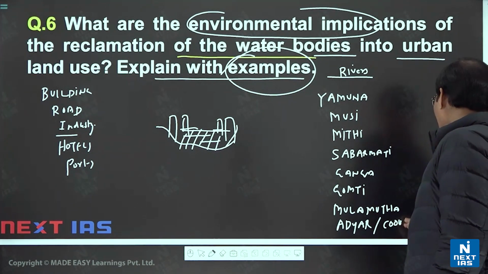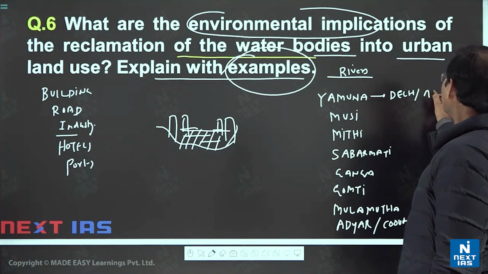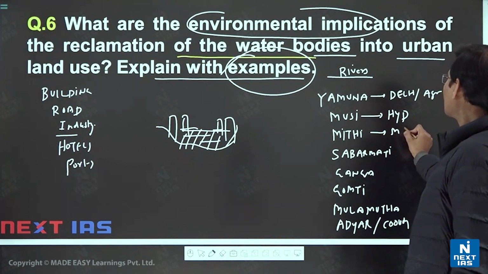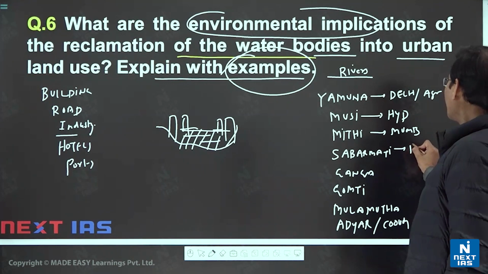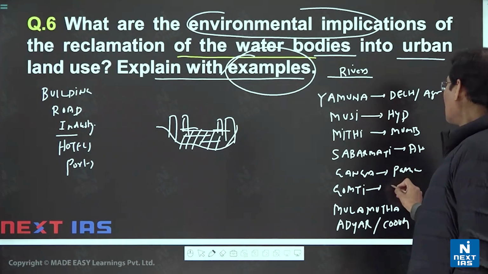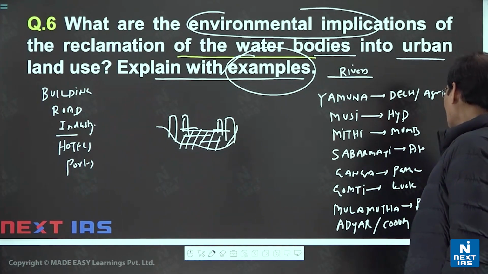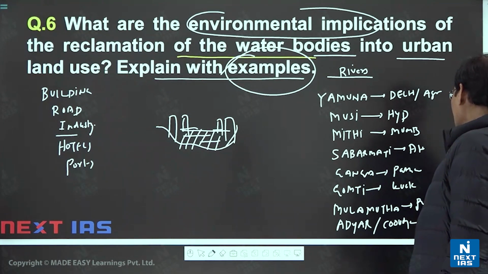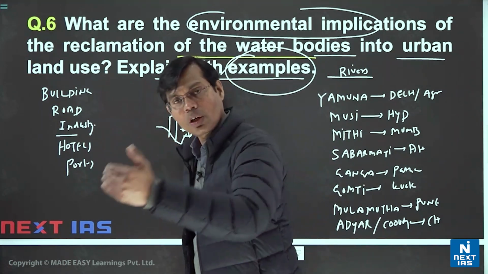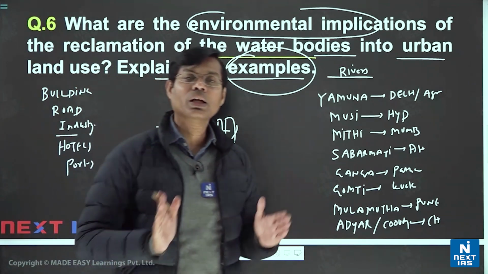And a few examples in your mind, for example, Yamuna, Delhi, Agra, Mathura; Musi, Hyderabad; Meethi, Mumbai; Sabarmati, Ahmedabad; Ganga, Patna, Varanasi, Kanpur; Gomti, Lucknow; Mula Mutha, Pune; Adiyar, Chennai. So many river water bodies which are passing through the city side, urban area.